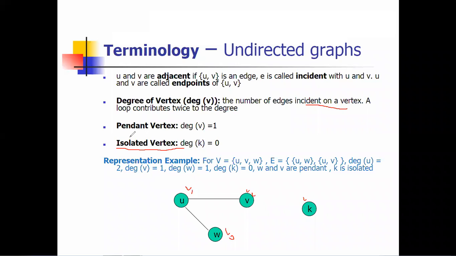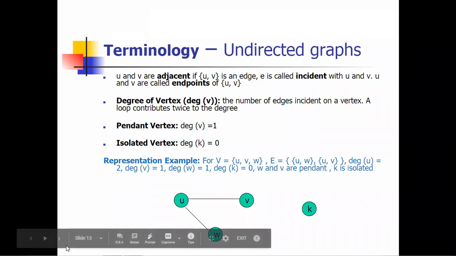And what about a pendant vertex? Or we can say the degree of that vertex is how many edges come to that vertex. Let's say we are talking about the vertex V, how many edges are coming? Only one edge. That's why the degree of vertex V is 1. Okay, so this is the concept of what the degree of a vertex is, and what an isolated vertex and a pendant vertex are. I hope everyone is clear on this point now. So degree means the number of edges coming to that vertex. Here the degree of vertex V is 1.